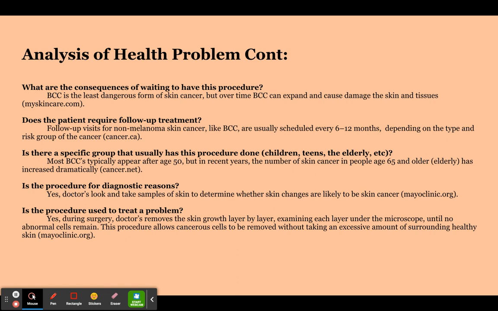Analysis of health problem continued. What are the consequences of waiting to have this procedure? BCC is the least dangerous form of skin cancer, but over time, BCC can expand and cause damage to skin and tissues. This comes from myskincare.com.